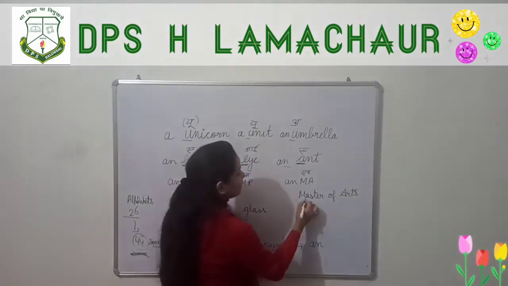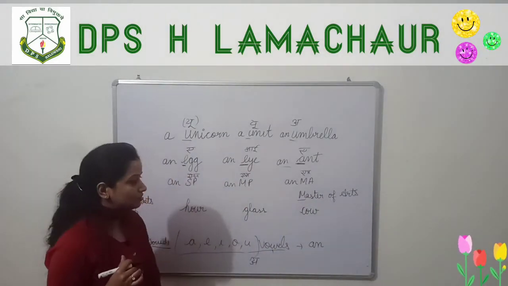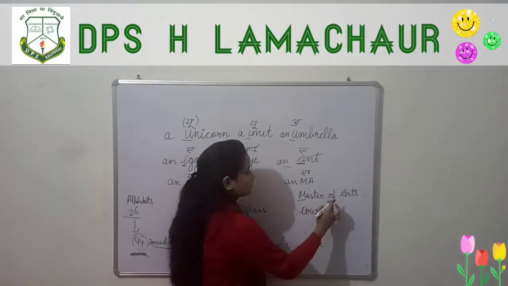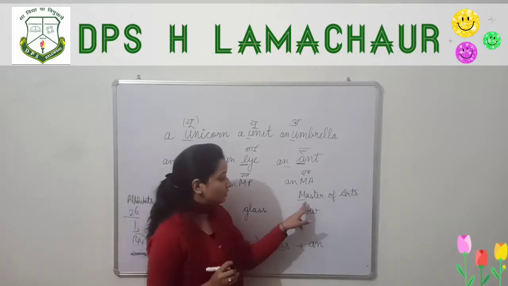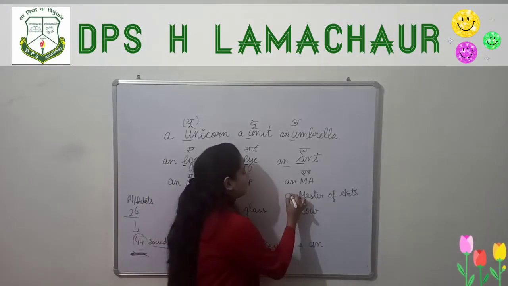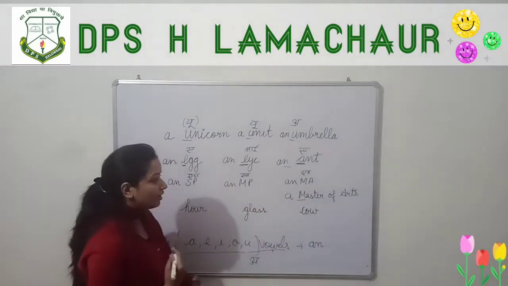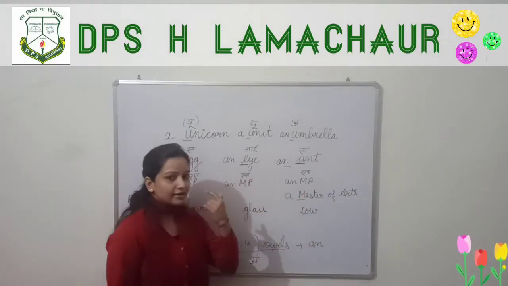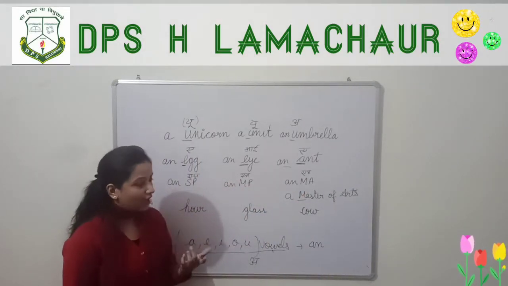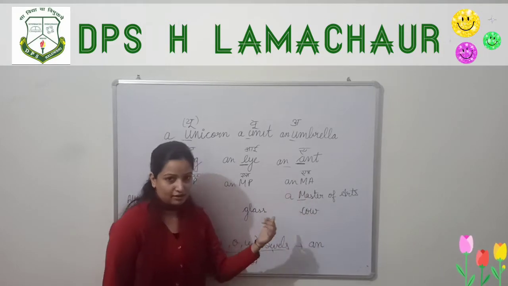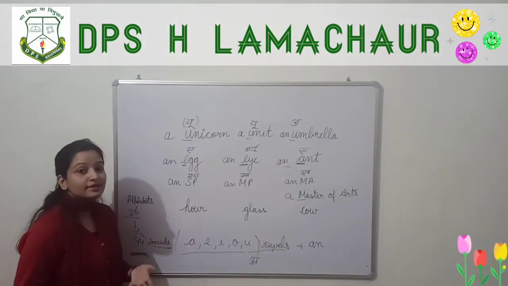Okay, so here it sounds "ma." Master of Arts starts with "ma." So in that case we use a, and if we are writing the short form, then it starts with a. Then we write an. So we always check for the sound.